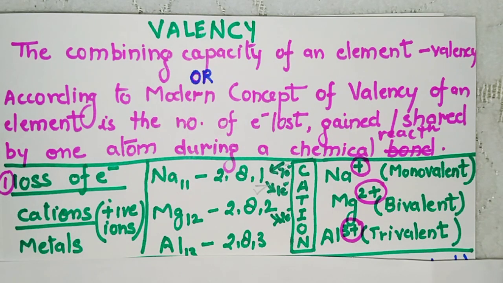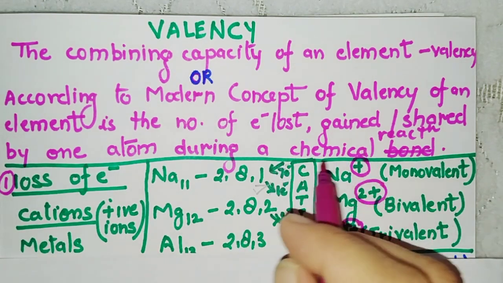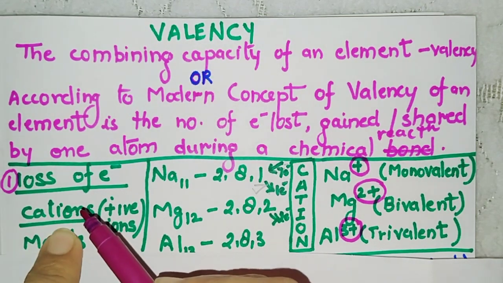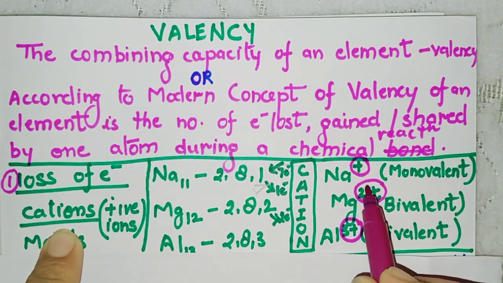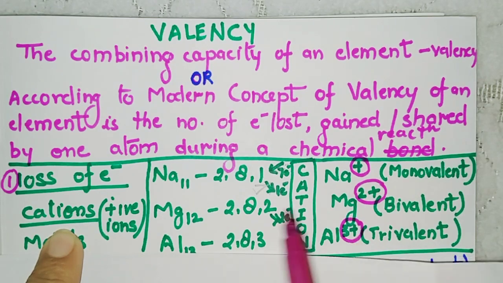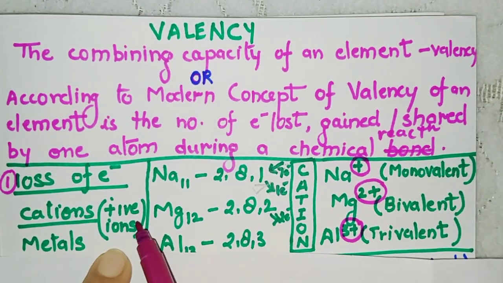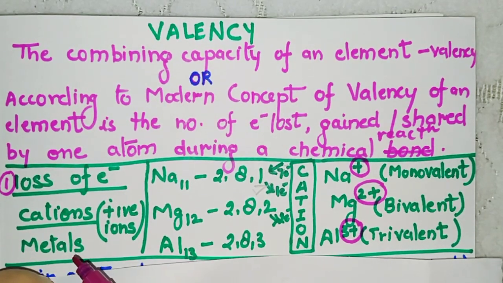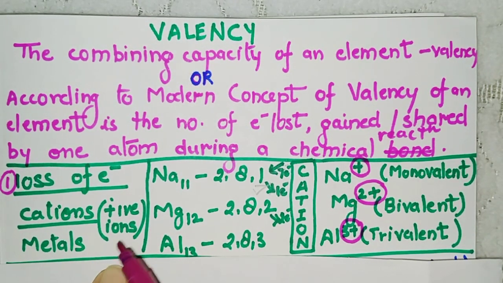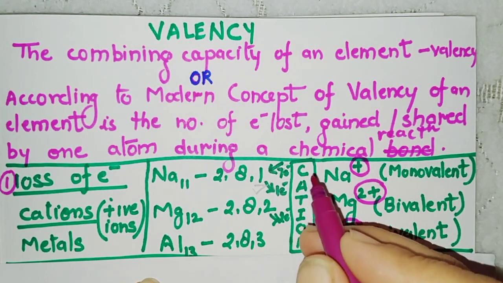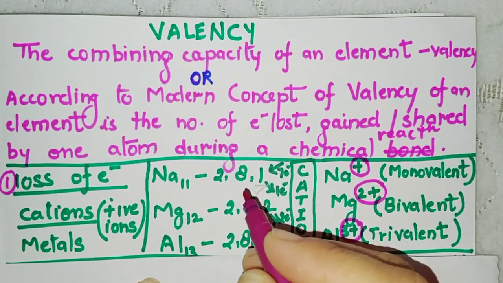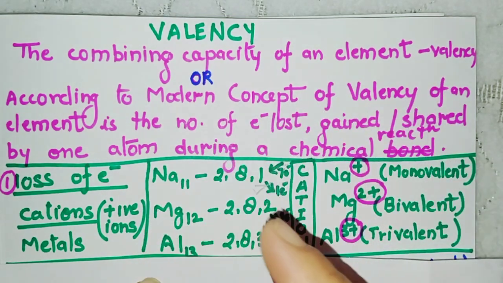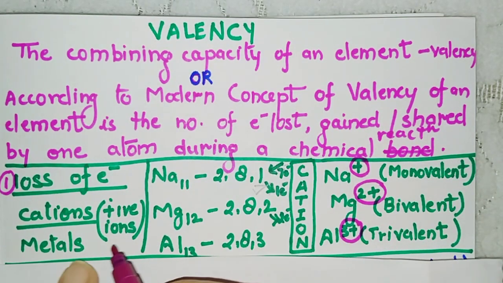Similar to loss of electrons, we have loss of electrons, which forms cations. On losing electrons, they form cations. So cations are what? Positive ions. They are also called metals. So if some question is given to you asking to identify a metal, what is a metal? A metal is that element which gives away electrons and acquires a positive charge.